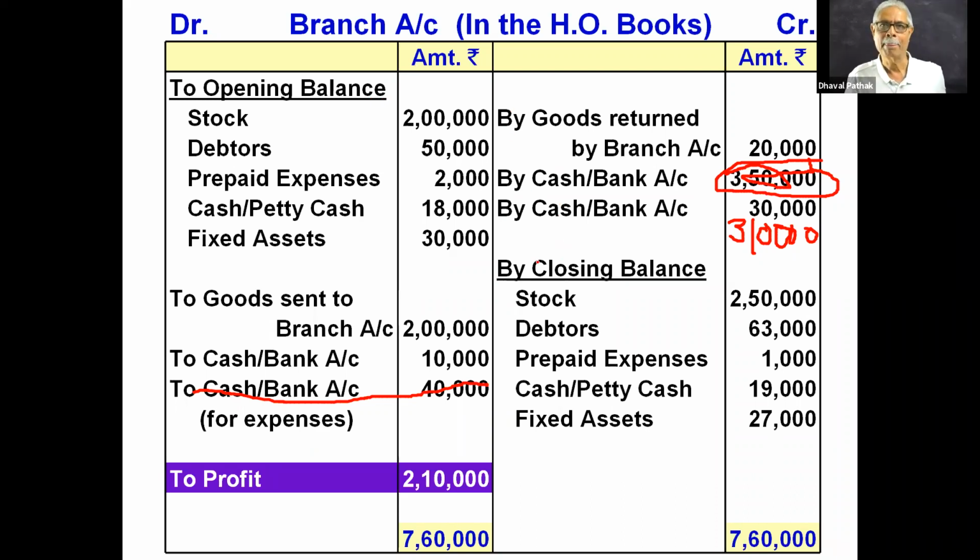Now, fourth option, which is a combination of second and third option. Suppose that the branch has paid the expenses of 40,000. The cash sent for expenses is say 35,000. So the branch will pay 35,000 out of cash sent and 5,000 will be spent out of 3,50,000. That is the fourth option, but it is the combination of second and third. So I don't identify that to be a separate option.